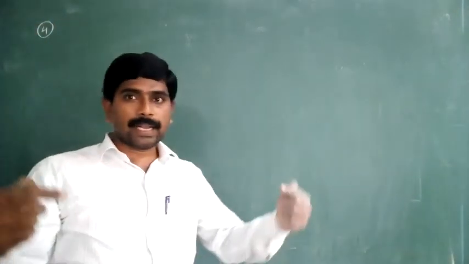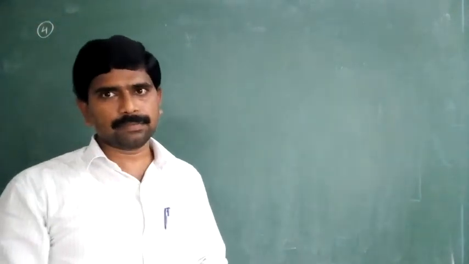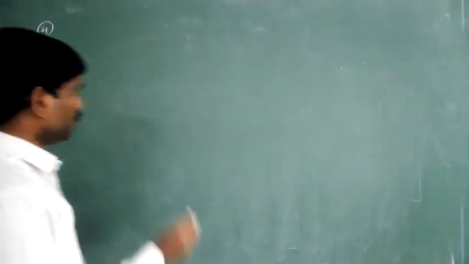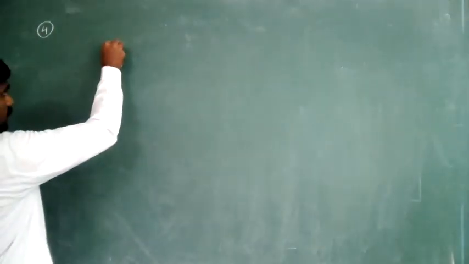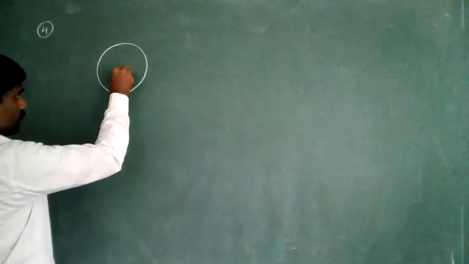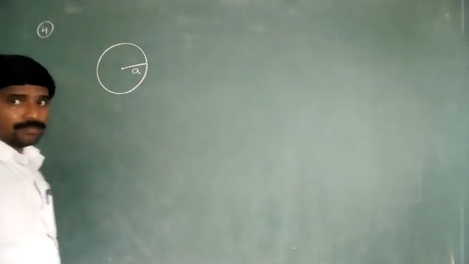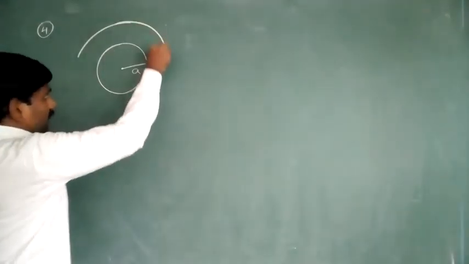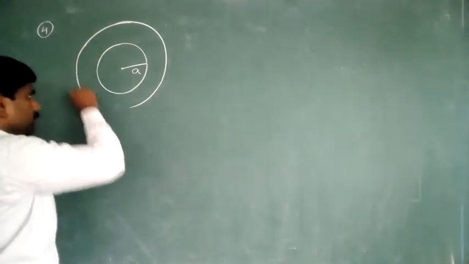In case two charged shells are connected by a conducting wire, then find out the charge distribution. Okay, one more model. Observe. Here this is the first shell having the radius small a. And this is the second shell having the radius b.